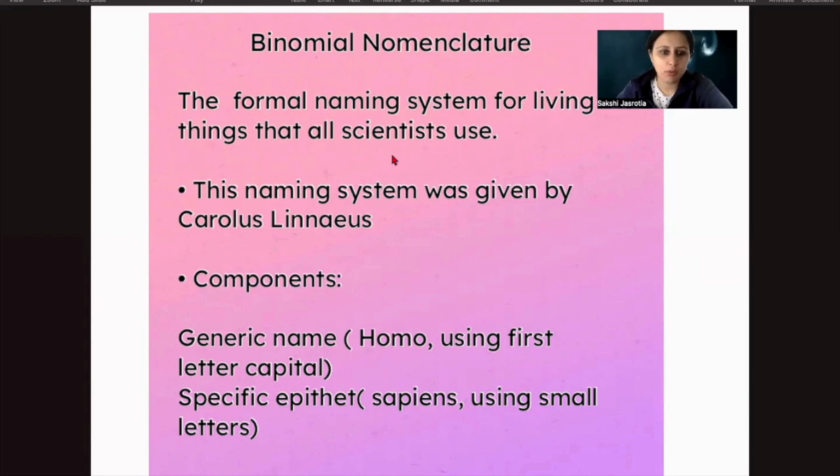It was the naming system given by Carolus Linnaeus, and it is composed of the generic name, which is used first, and then the specific epithet, which is used second, which is basically the species of the organism we are talking about, right? Here we have taken the example of Homo sapiens. So Homo is taken first, and then sapiens is written later, right?